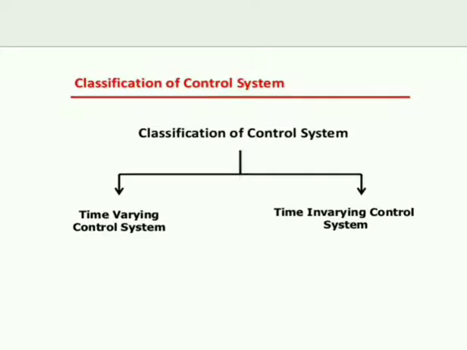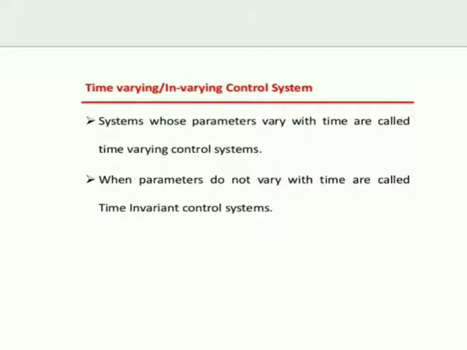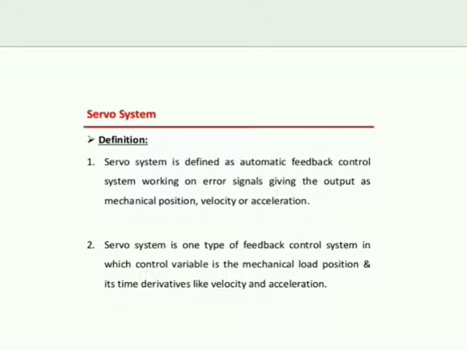Next, classification of control system: time variant control system, time invariant control system. What do you mean by time varying control system? Systems whose parameters vary with time are called time varying control systems. When parameters do not vary with time, they are called time invariant control systems.